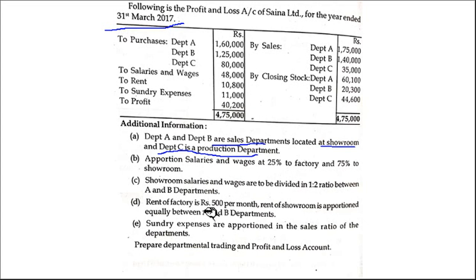Rent of factory is rupees 500 per month. As we are calculating the statements on a yearly basis, we have to calculate the rent per annum. Rent of showroom is apportioned equally between A and B, so 1:1 we have to give them. Sundry expenses are apportioned in the sales ratio of the departments. So what is the sales? On the basis of this, sundry expenses should be distributed. Prepare departmental trading and profit and loss account. Okay.